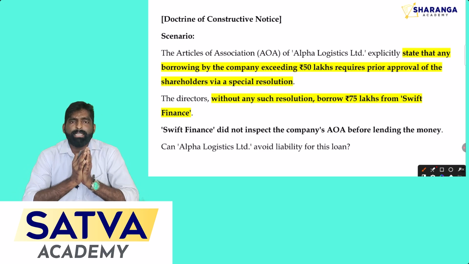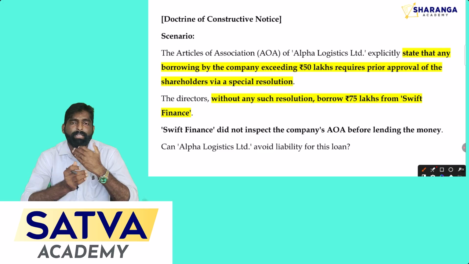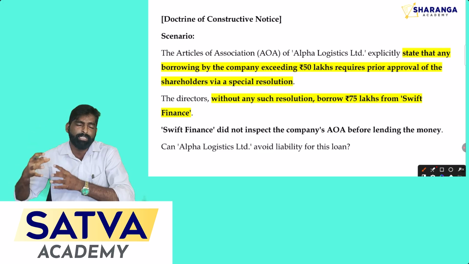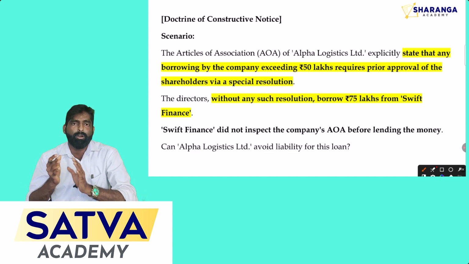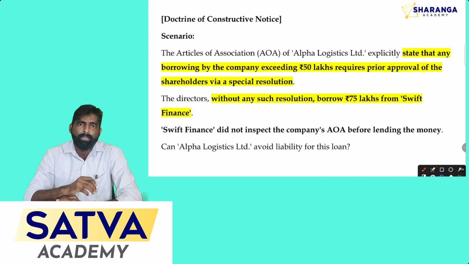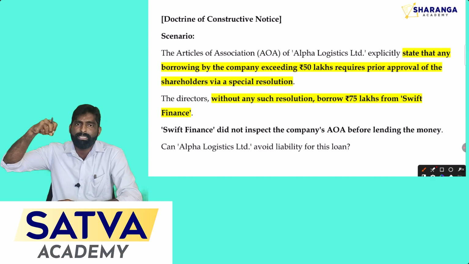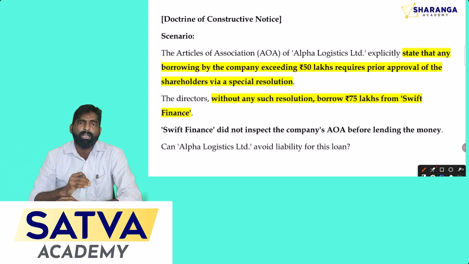So the company is an artificial personality, and there is a rule whenever you are making any contract with the company or else any artificial personality. The rule is that you have to read and understand the documents of that company before making any major transaction with that company, and even court will assume that you have read and understood the company's documents before making the transactions, because MOA and AOA is a public document. So once it is registered in ROC, anyone from the public can apply for the copy of that MOA and AOA. So on that grounds, court will decide that you have already read and understood the documents before entering into a contract with the company.